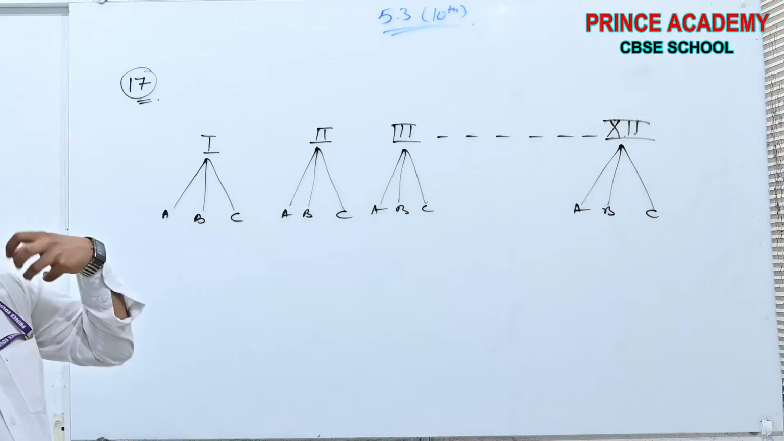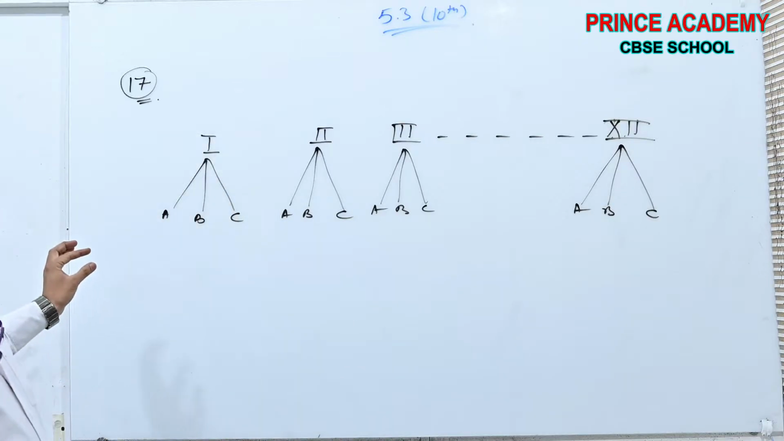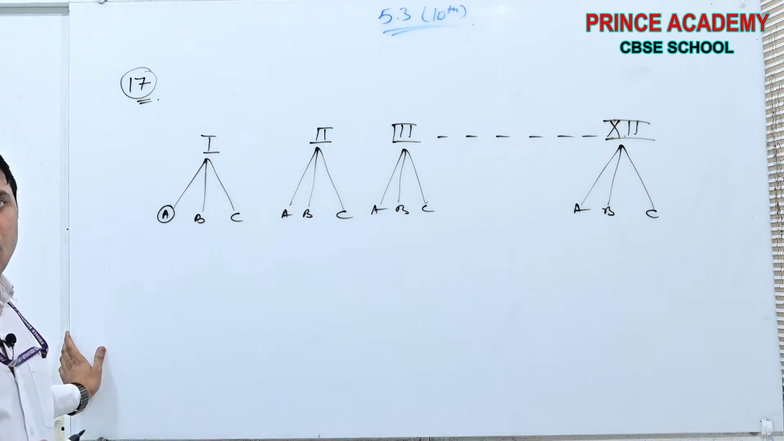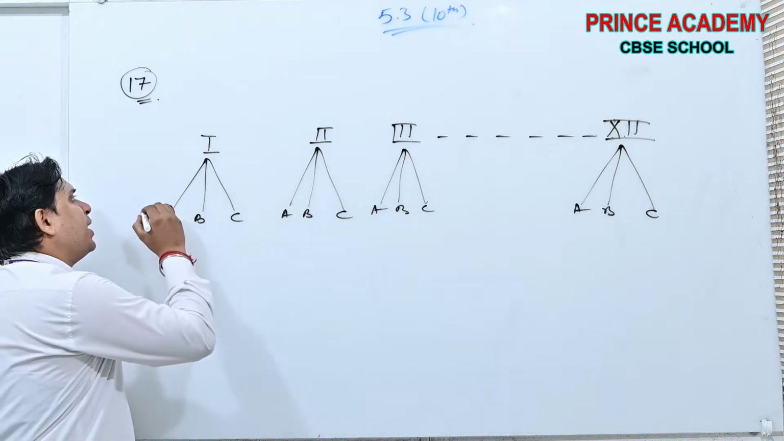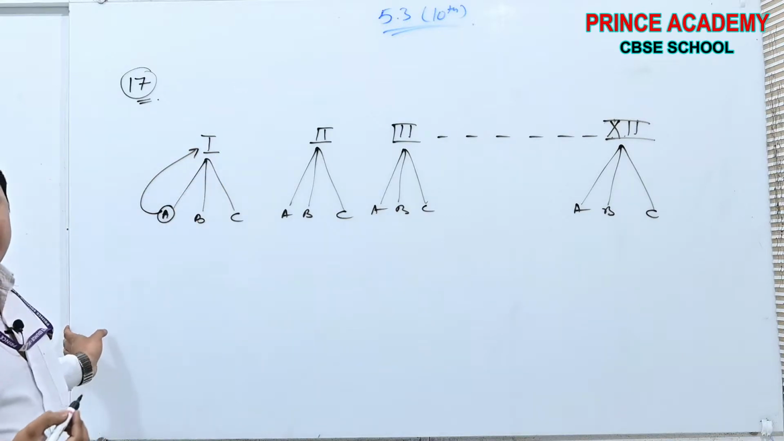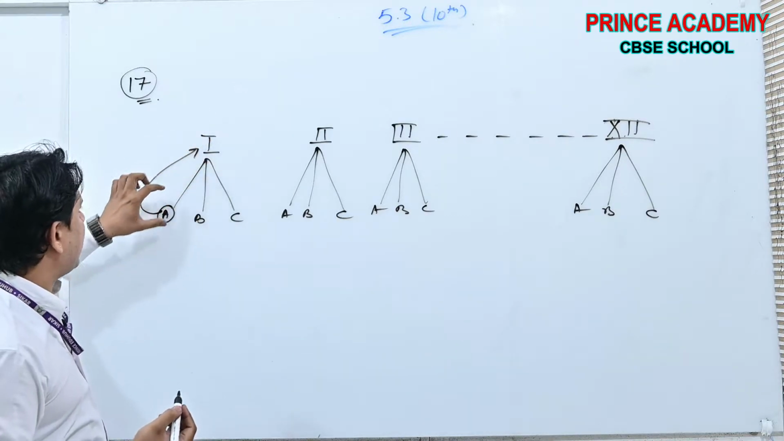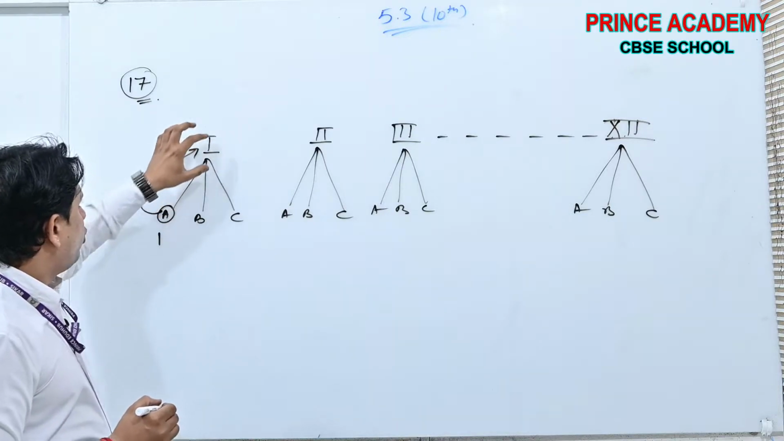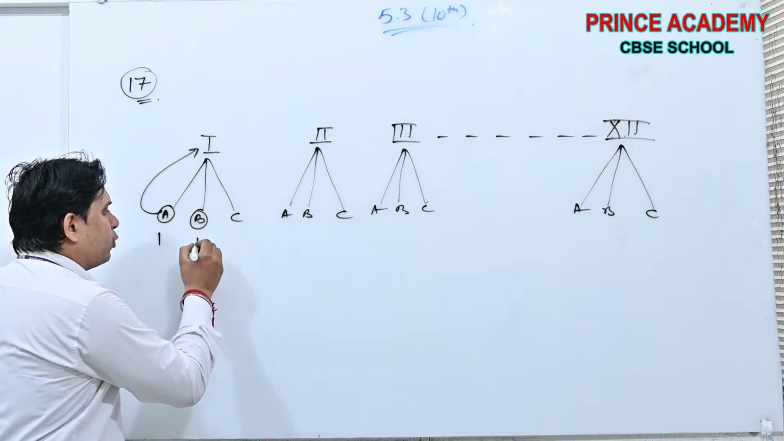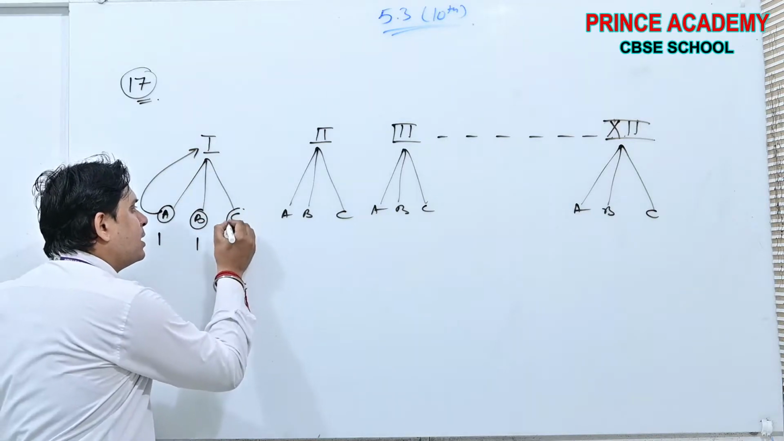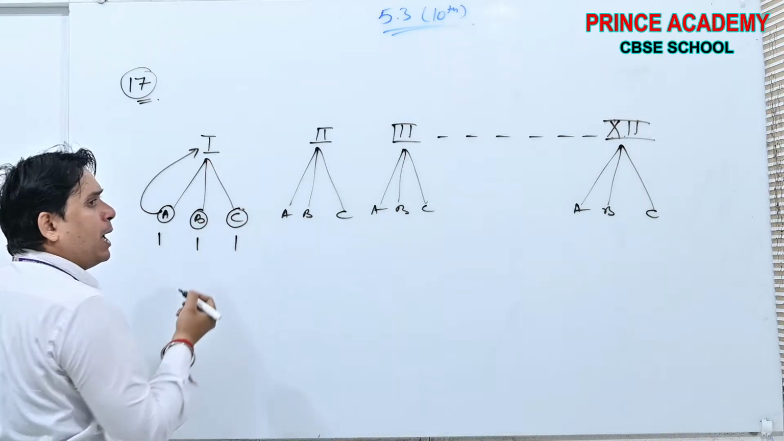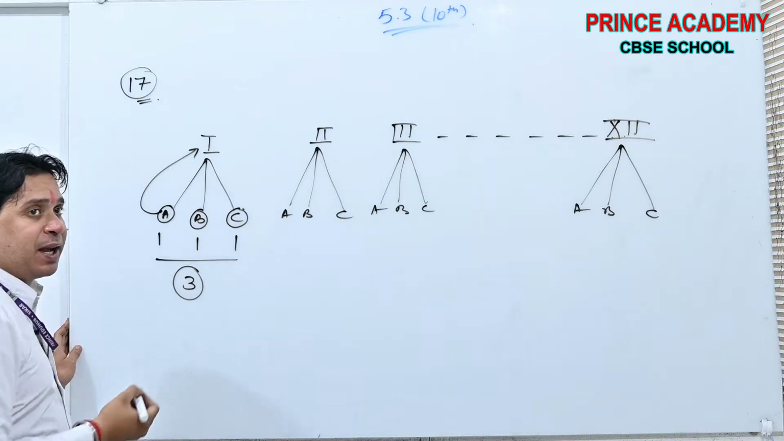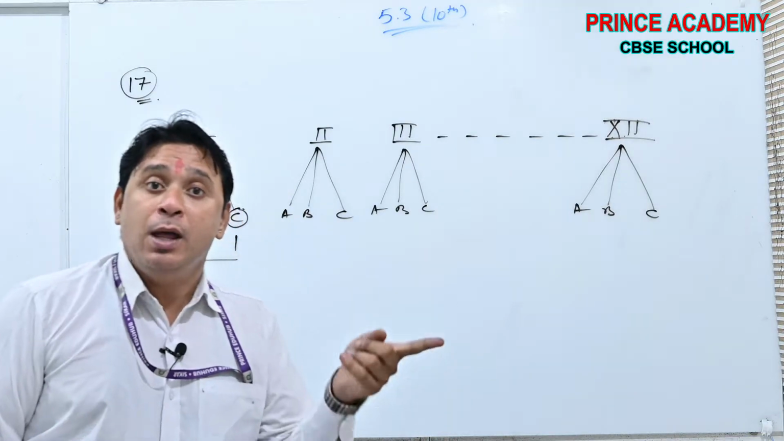Now see, what is decided is that each and every section will plant trees according to the number of their class. It means class first A will plant 1 tree. Class first B will also plant 1 tree. Class first C will also plant 1 tree. What does it mean? 3 plants will be planted from class 1 only.